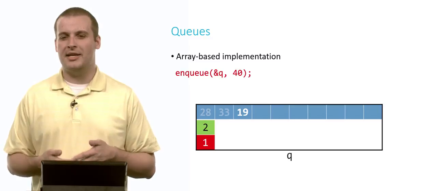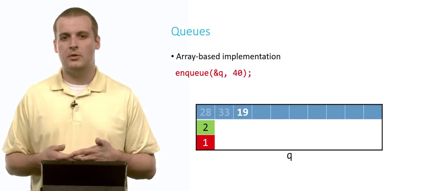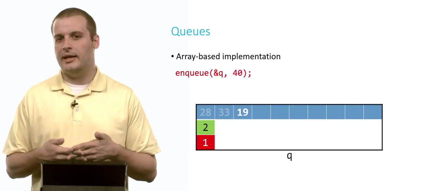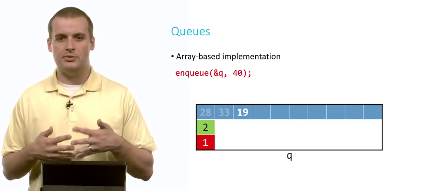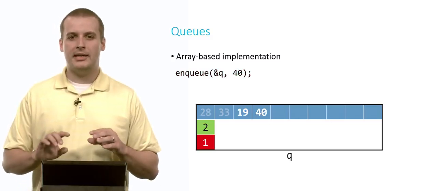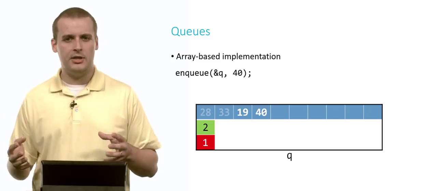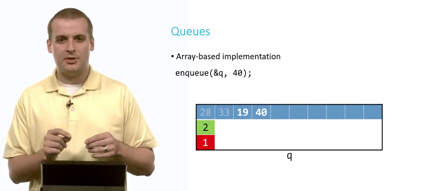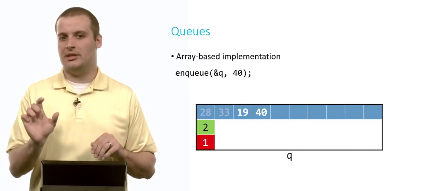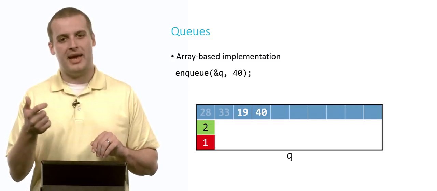Now let's enqueue something. And I sort of gave this away a second ago, but if we want to put 40 into the queue, where's 40 going to go? Well, we've been putting it in queue front plus queue size, and so it makes sense actually to put 40 here. Now, notice that at some point we're going to get to the end of our array inside of queue, but that faded out 28 and 33, they're technically open spaces, right? And so we may eventually, with that rule of adding those two together, need to mod by the capacity so we can wrap around.